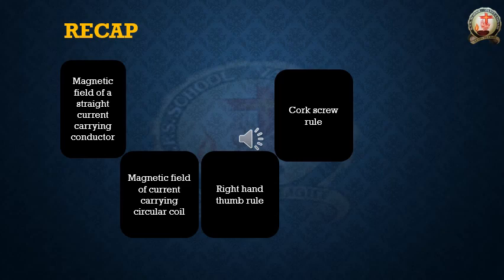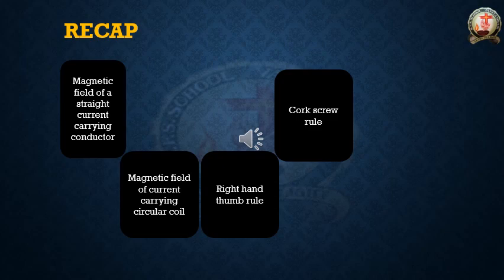At that time the remaining four fingers are showing some other direction, that is the direction of the magnetic field. The thumb will indicate the direction of the current, and the remaining four fingers will indicate the direction of the magnetic field. This right hand thumb rule is applicable in a straight current carrying conductor and a current carrying circular loop also.